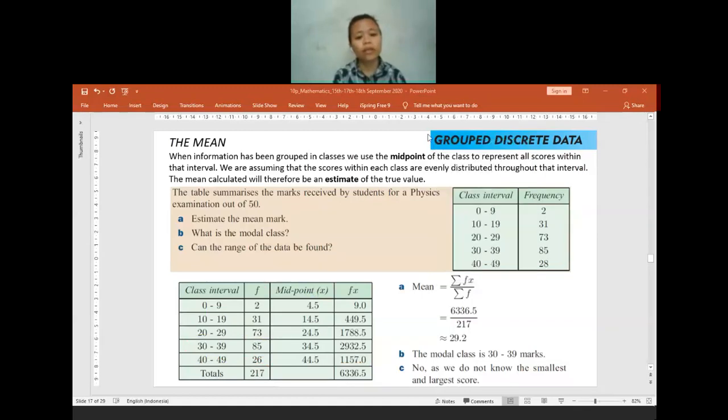Anyone have any question or is the explanation too fast? No? If no question, I will continue with finding the range. Range in here, we have to find the difference between the highest and the smallest. But now, since the value is given in intervals, we do not know the value for the smallest and the highest. That's why we cannot find the range. So the answer will be no.